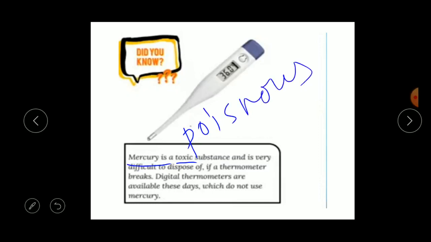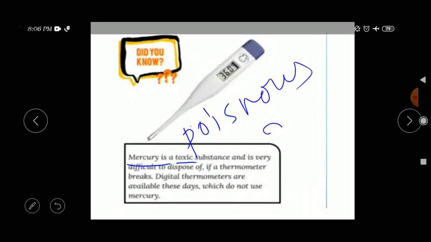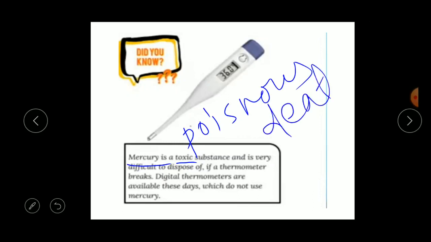If by mistake you break the thermometer, it is very difficult to dispose of. If suddenly somebody consumes this mercury, it may lead to death. So instead of using these types of thermometers, nowadays many people and doctors are using digital thermometers.